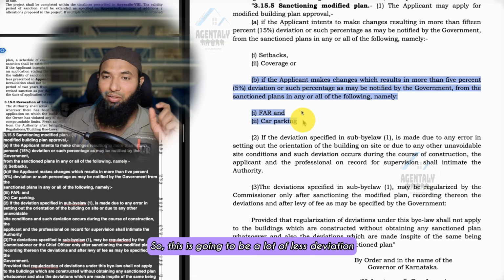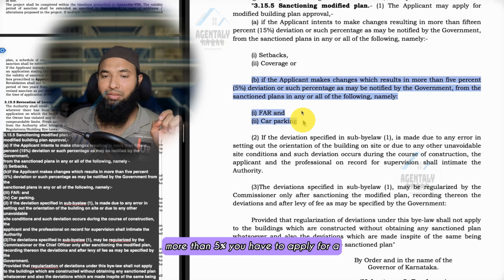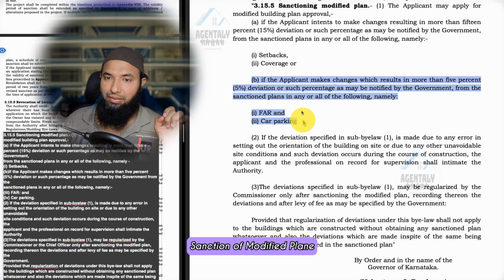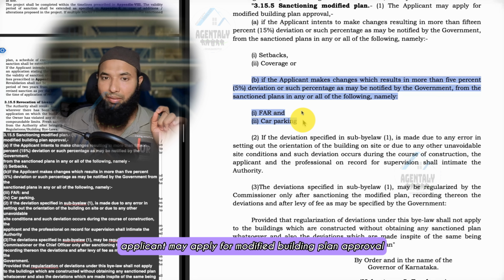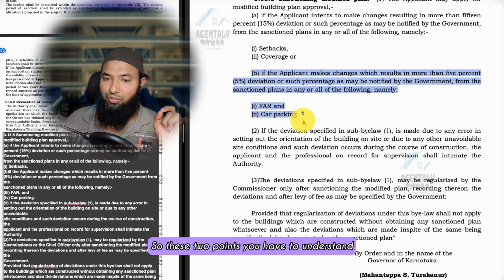So this is going to be a lot less deviation, that is 5%. Even more than 5%, you have to apply for a modified sanction or modified plan. That is, the applicant may apply for modified building plan approval if there is a deviation of 5% also. So these two points you have to understand.